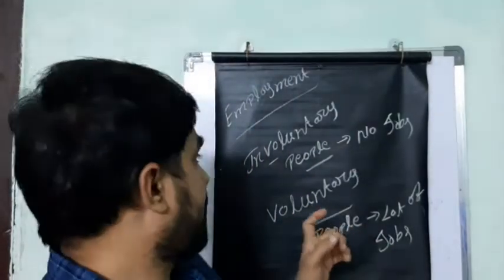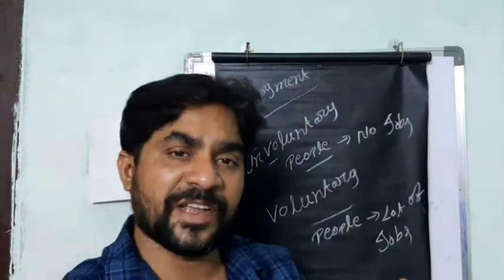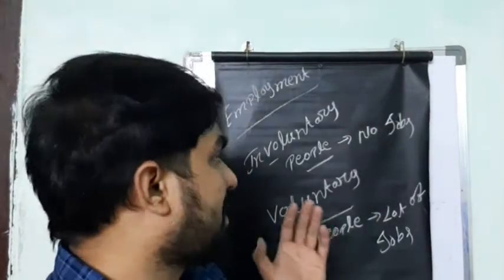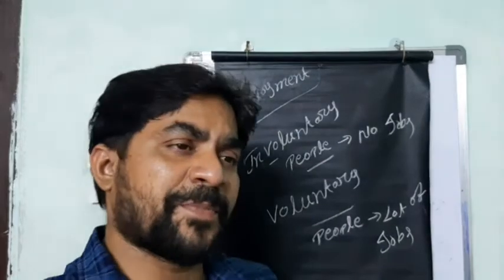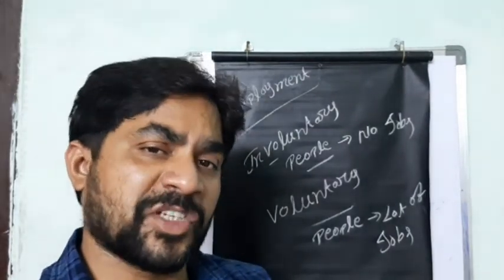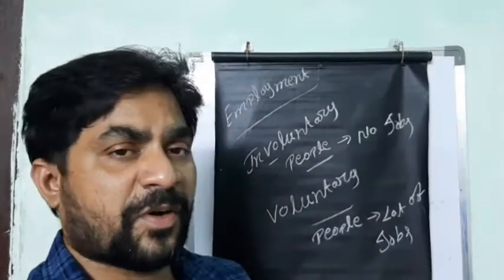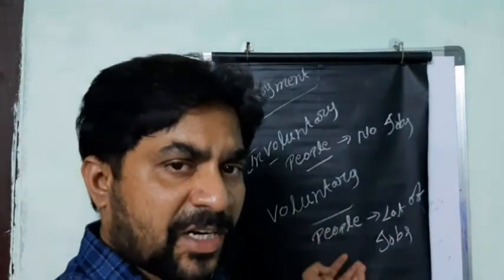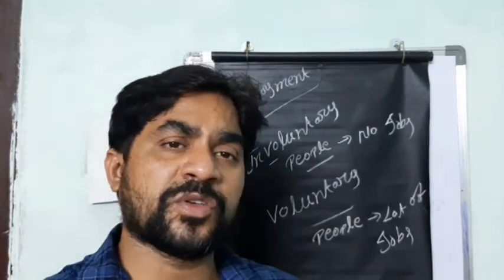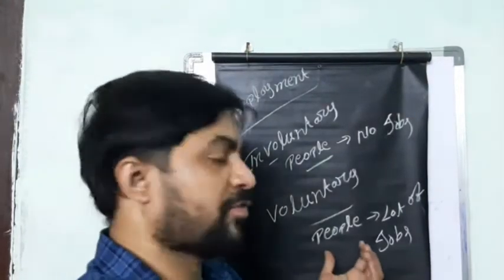Involuntary unemployment means people have a lot of interest in doing any job, but there are no jobs in the region of the economy. Voluntary means people don't have any interest in doing any job, but a lot of jobs can be found in the region of the economy. Take an example, foreign countries: they have a lot of jobs, but there are not sufficient people to work in those countries.